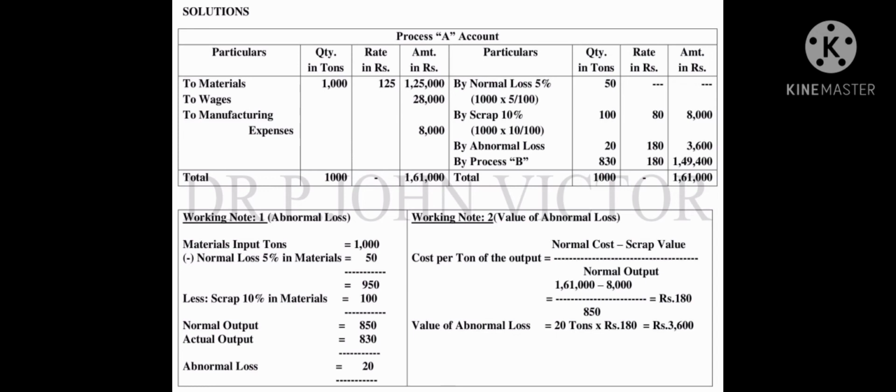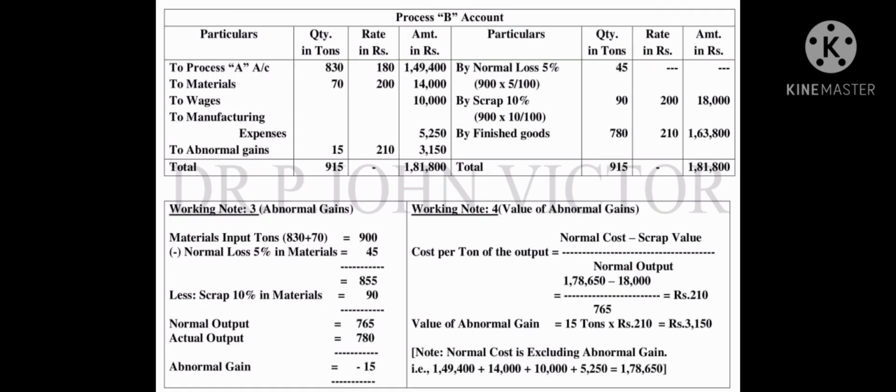Okay, then let's move to the process B account. Follow the process B account. Here also the preparation is the same as process A, but a few things are different. Now the output of process A, 830 units, is brought down to process B. So you are seeing here, to process A account 830 tons at 180 per ton rate, 1,49,400. It is there because we brought this down from process A.